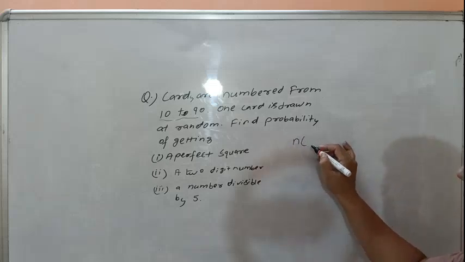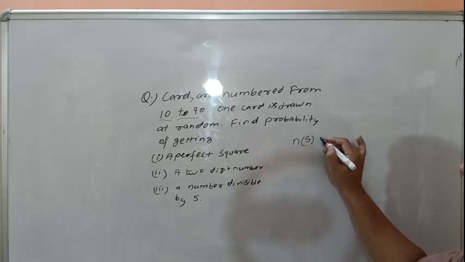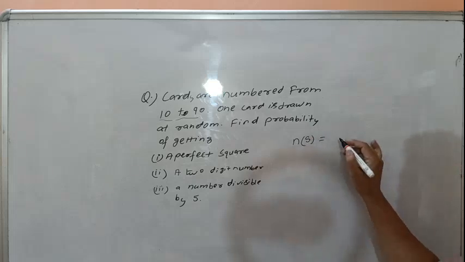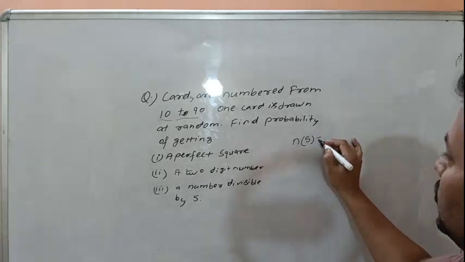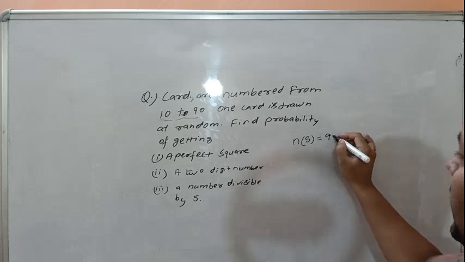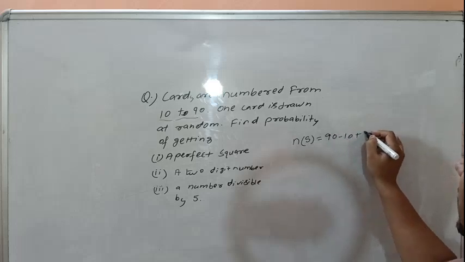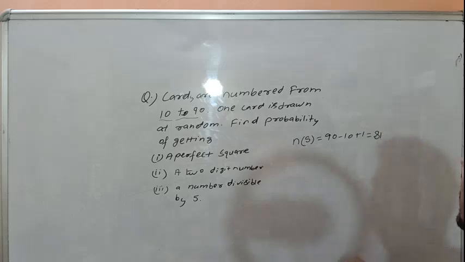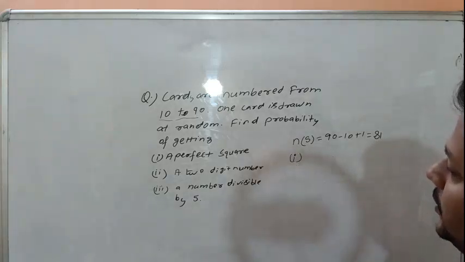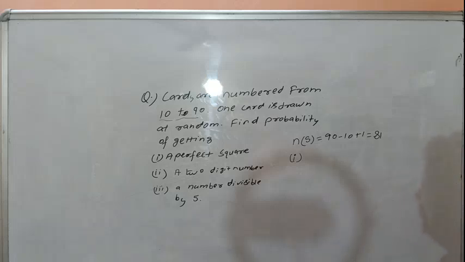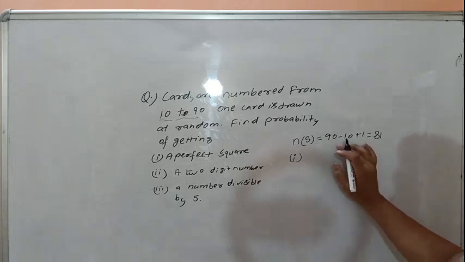Then total number of sample space or number of outcomes is 90 minus 10 plus 1. That means 81 is the total number of outcomes. In first part we have to find perfect squares.